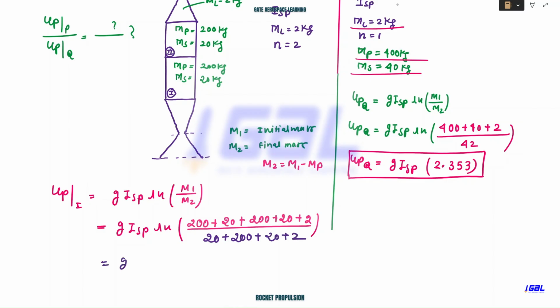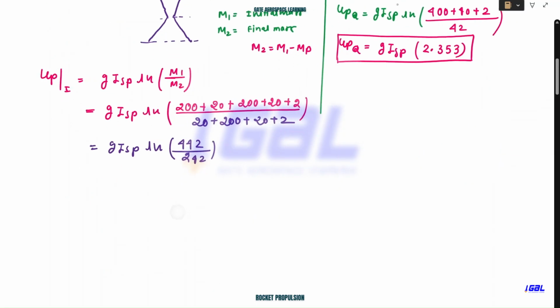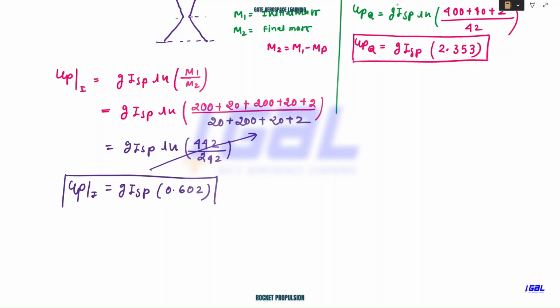Now when you solve this, GISP ln of this will be 442 divided by 242. Now please solve this. When you solve this, it will be GISP and you will end up getting ln of it as 0.602. So this is the UP value for the first stage.